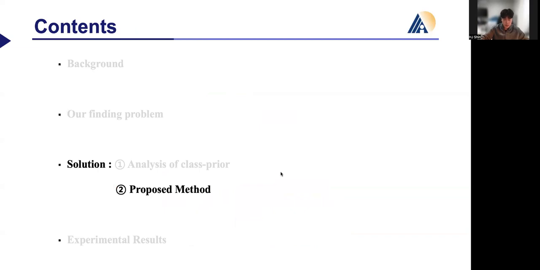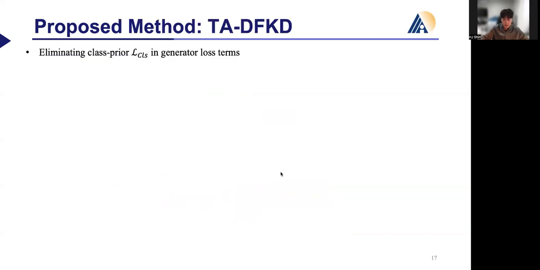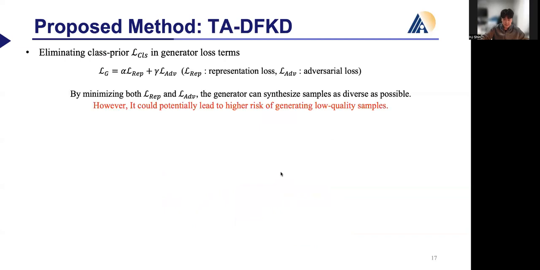Next, we will introduce our proposed method. Our first proposal is eliminating the classifier in the generator loss term. By minimizing only the representation loss and adversarial loss, we lead the generator to more freely meet the distribution of real data. However, it could potentially lead to a higher risk of generating low-quality samples.